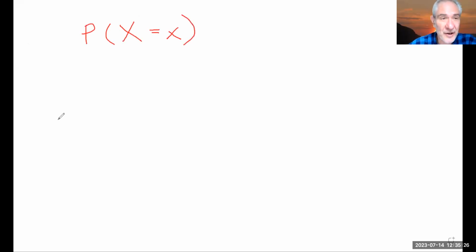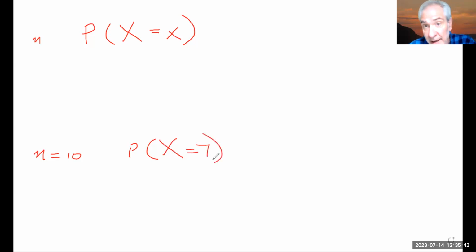In our example, there's an n being talked about. I said I'm going to try 10 free throws. I may want to find out the probability that the amount of free throws I make happens to be 7. I may be able to figure that particular probability out.